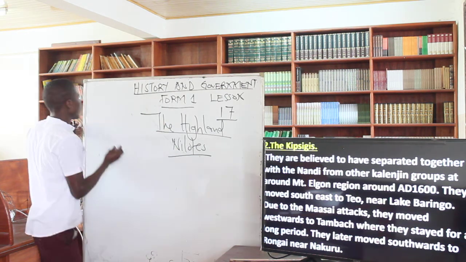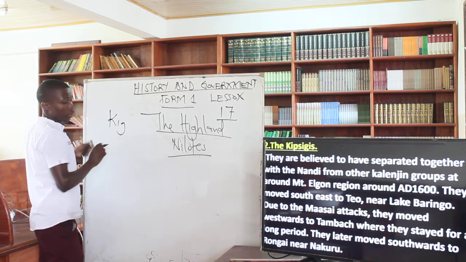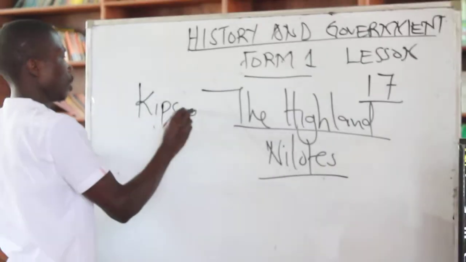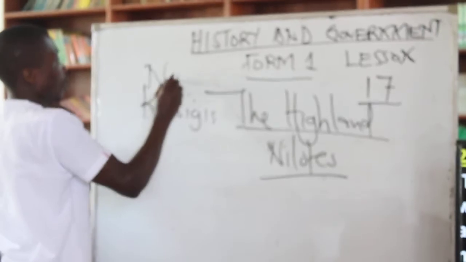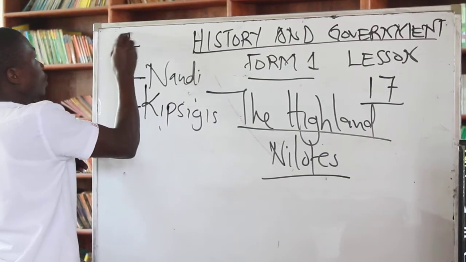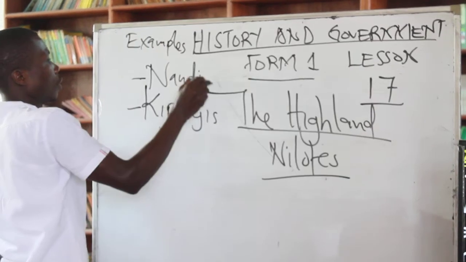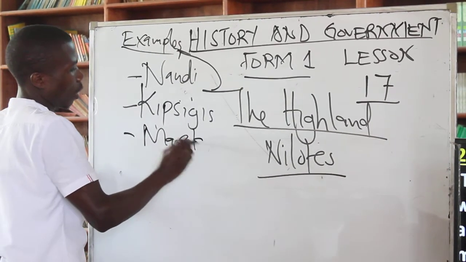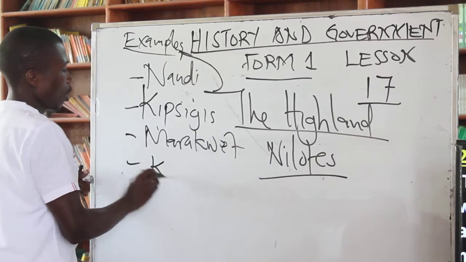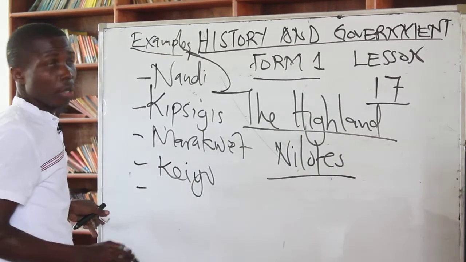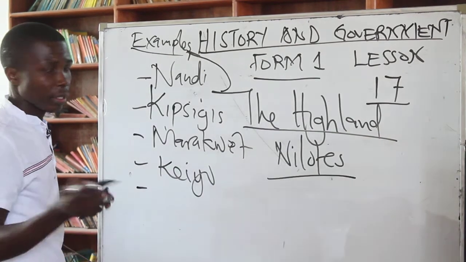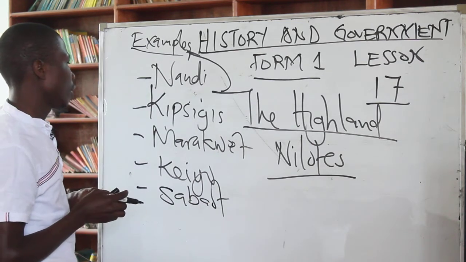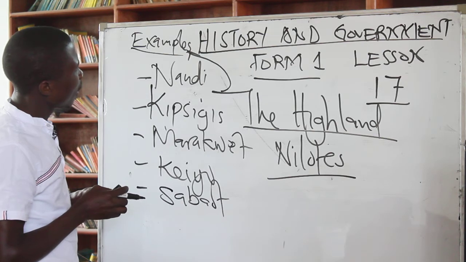By the way, among the Highland Nilotes we have Kipsigis, Nandi, Marakwet, Keiyo, and others.